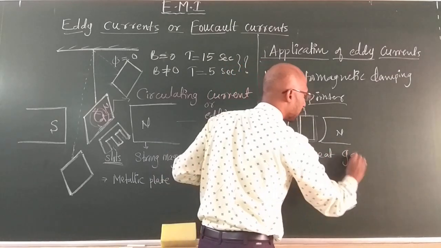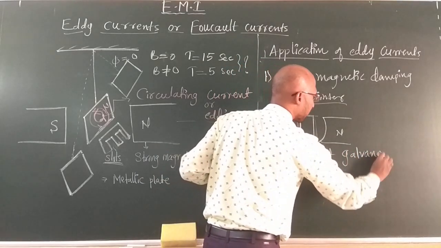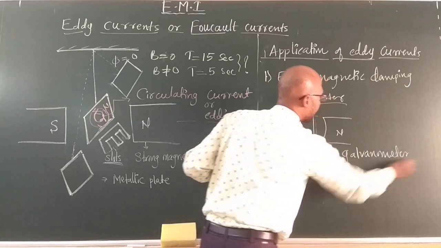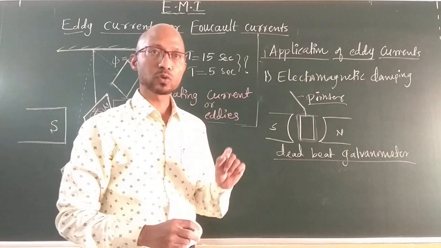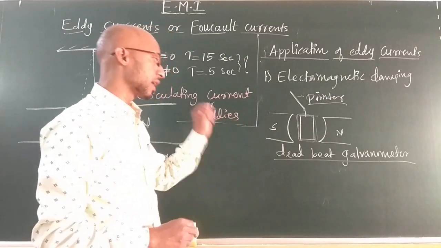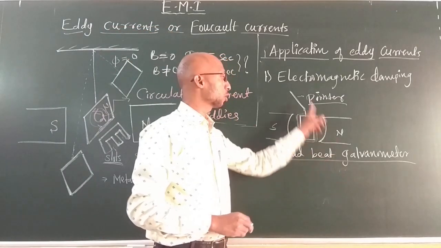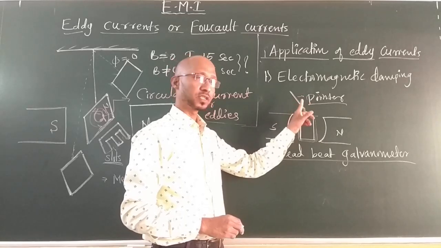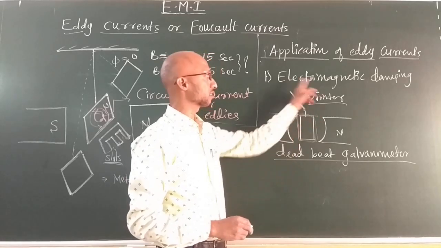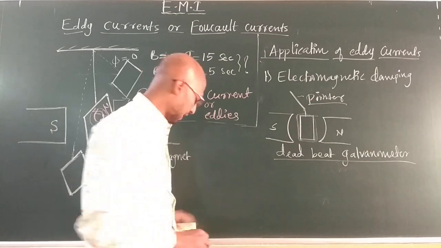The damping effect is utilized in a useful way in a deadbeat galvanometer to bring the pointer back to its original position after several oscillations in a very short interval of time. That's why it is called electromagnetic damping.